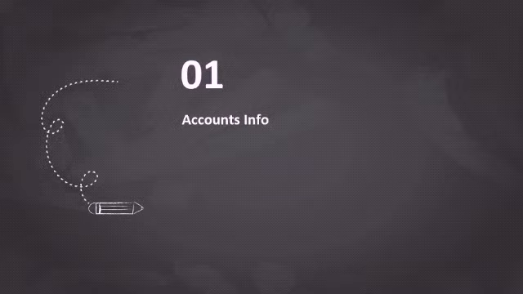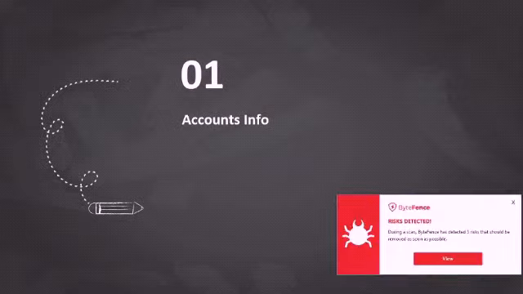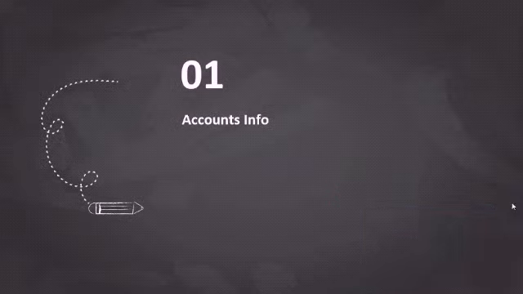Now, accounts info. The term accounts info in Tally refers to feeding information needed for maintaining books of accounts of a company. This has been broadly classified into two heads, that is groups and ledgers. Like opening ledger folios in manual accounting, we have to create all the necessary ledger accounts before entering vouchers. Every ledger must get associated with a group, which consists of disclosed information such as assets, liabilities, incomes and expenditures.